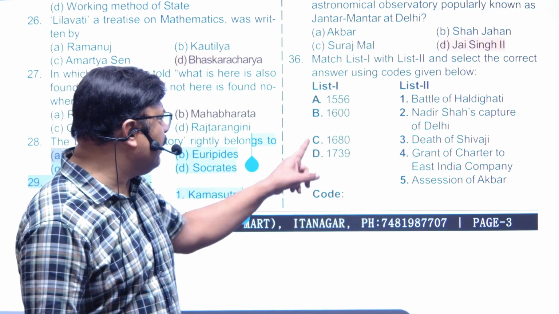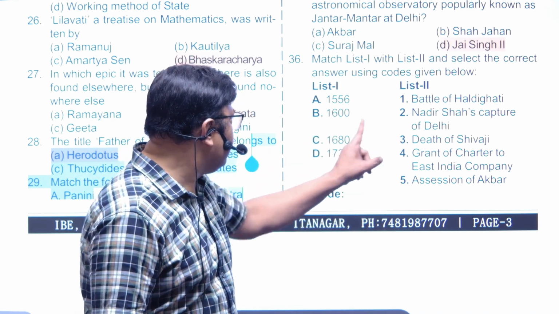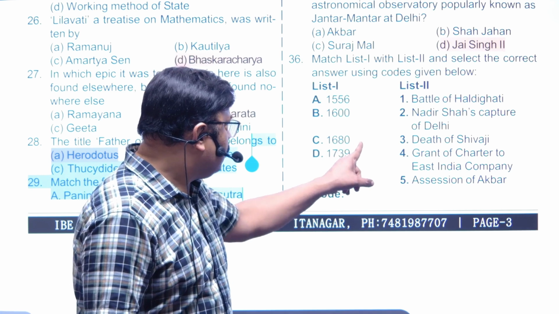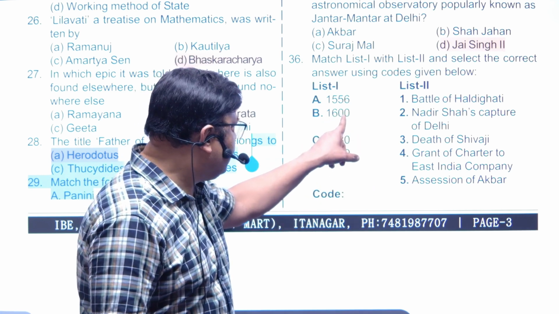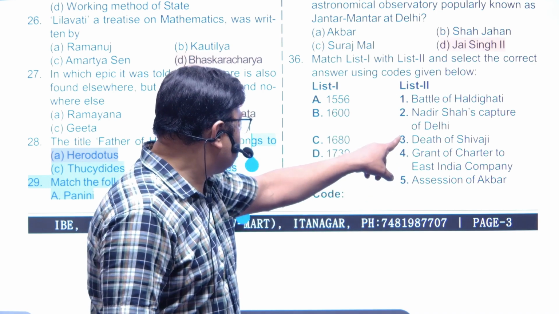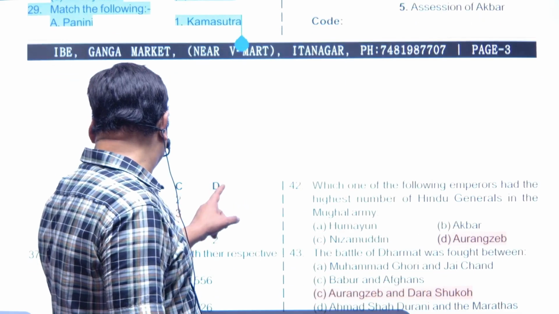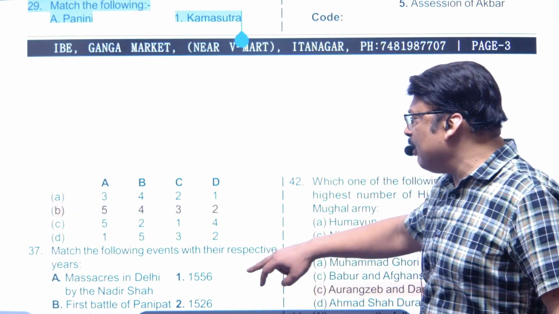So the answer will be 5, 4, 3, 2, right? So 5, 4, 3, 2 is the answer, option B.